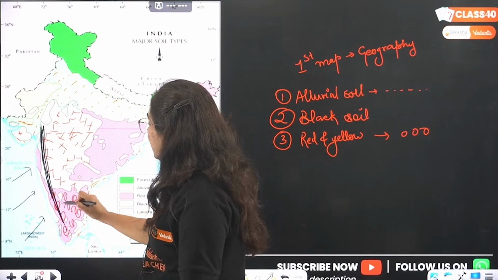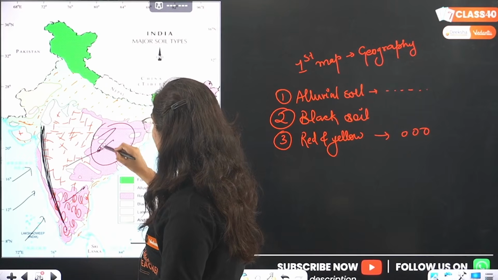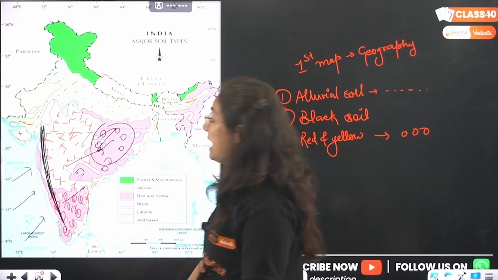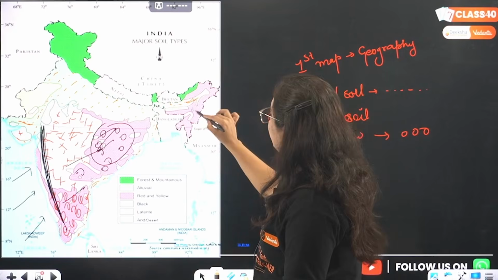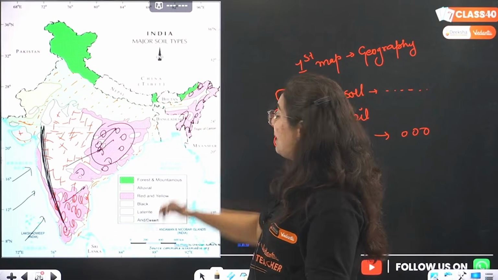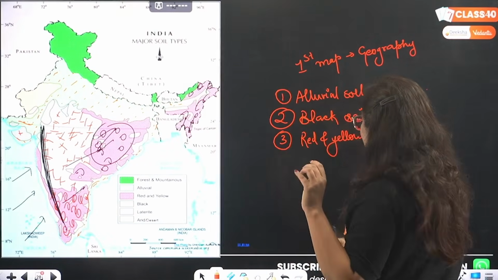So whatever wind comes here creates a rain shadow belt, and in that rain shadow belt we find red and yellow type of soil. However, it is also found in the northeastern region which has high rainfall, but there is some difference in it. Some difference which you have to understand with me right now.